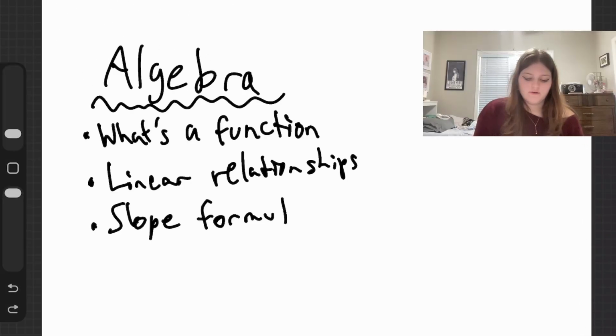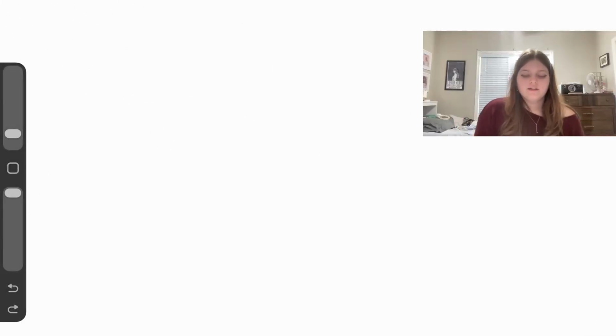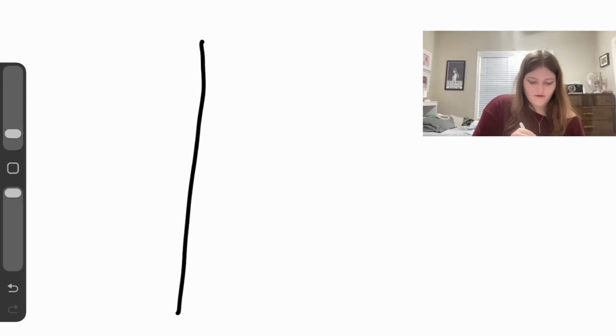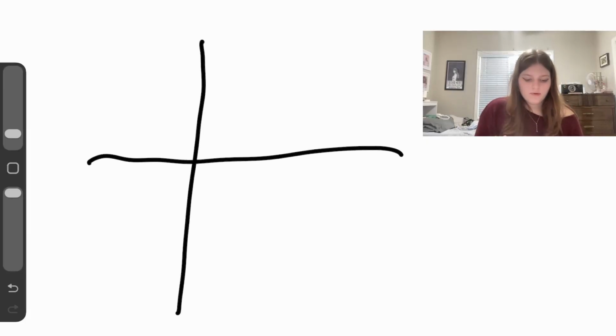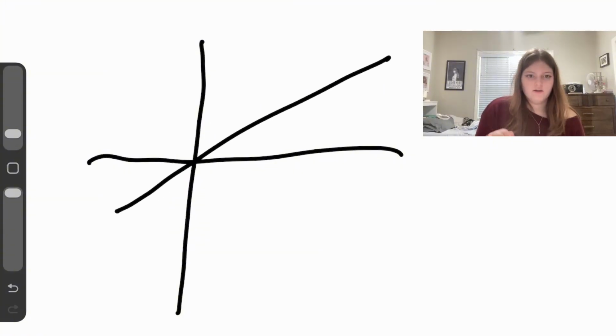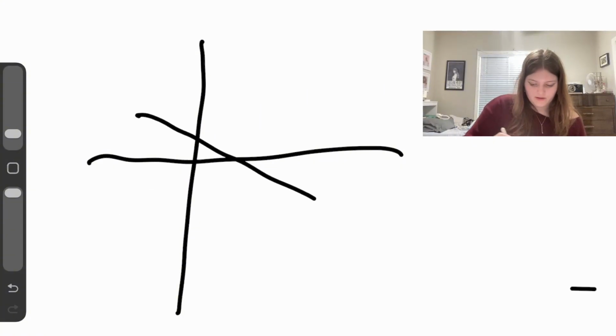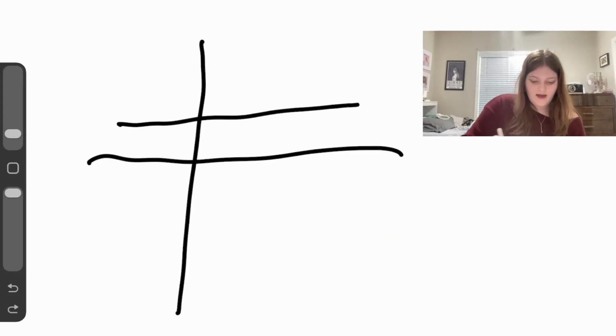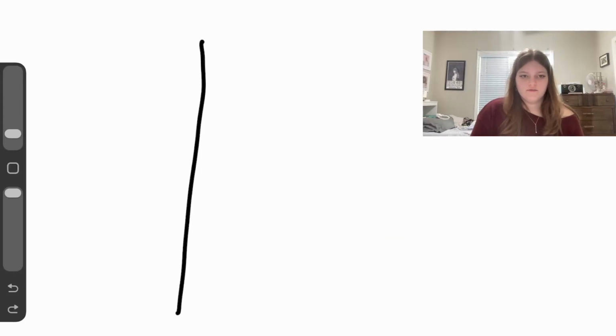Next up, we have linear relationships. A linear relationship means that on a graph, your slope is never going to curve. Your slope is always going to be constant. It could look like that, it could look like that, look like that. But your slope is never going to curve. It is always going to be a straight line in one direction.